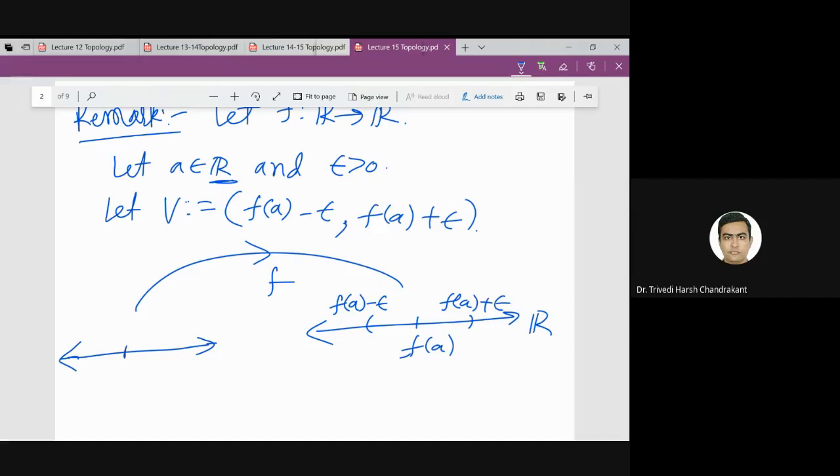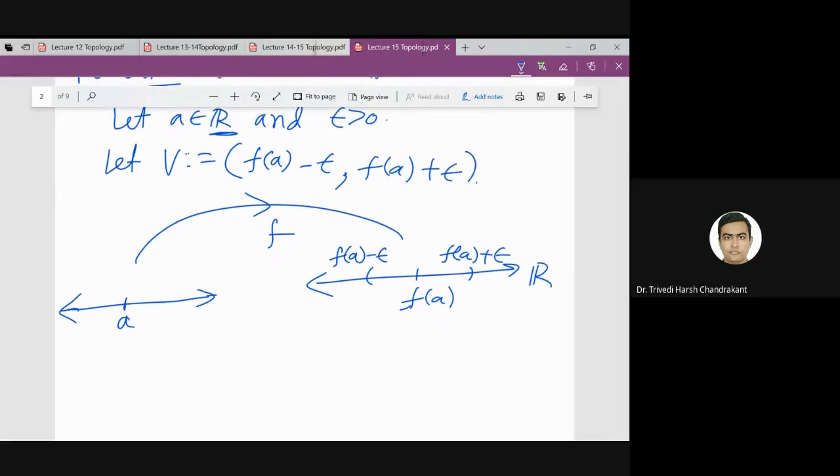So what I have here is the point a, because a maps to f of a.